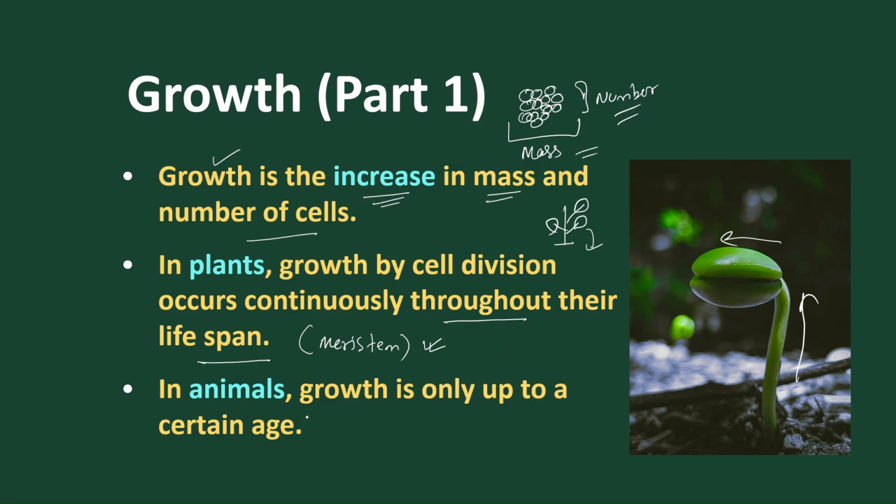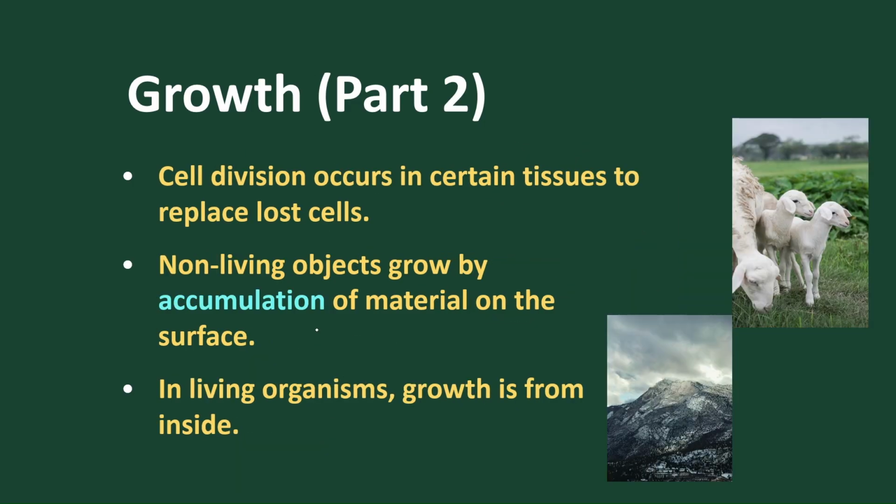But let's consider an animal. In animals, growth is restricted up to a certain age. For example, if anybody's finger is amputated, the finger will not develop again. After a certain age, the skin becomes wrinkled, the hair falls down, there is no growth in hair, and no new increase in the number of hairs. So in animals, we find that up to a certain age the growth is restricted. Got it?